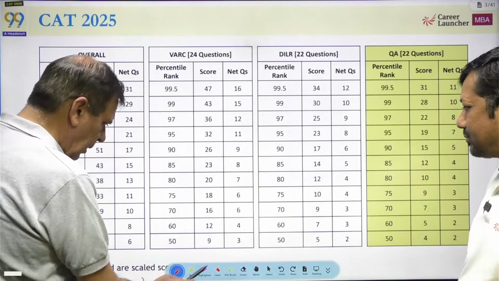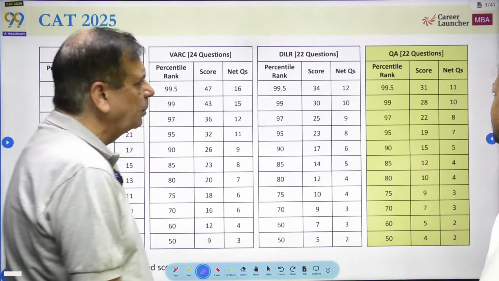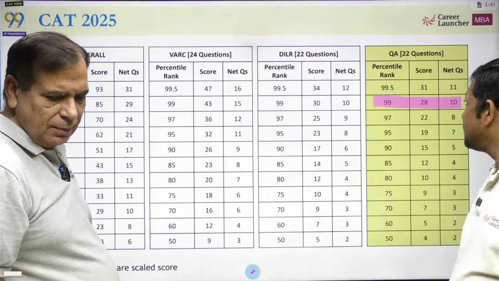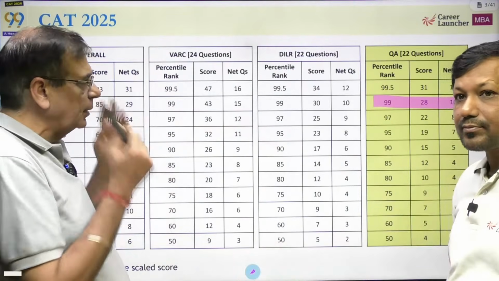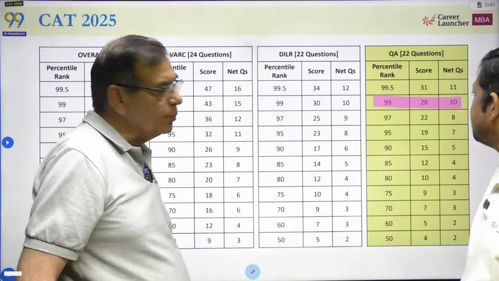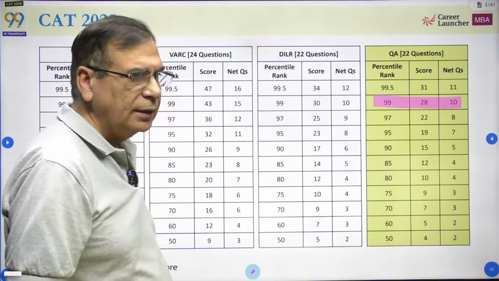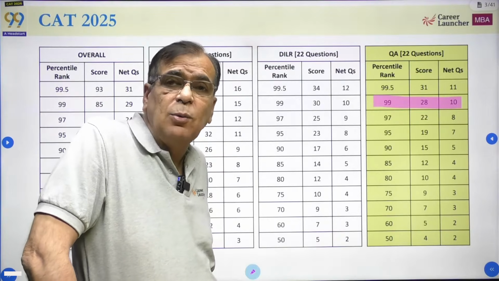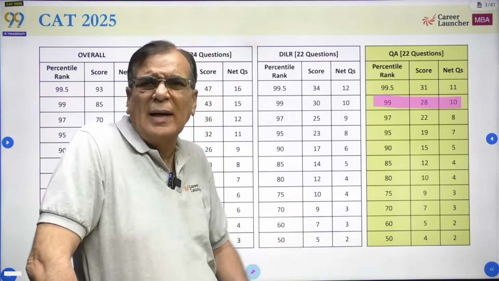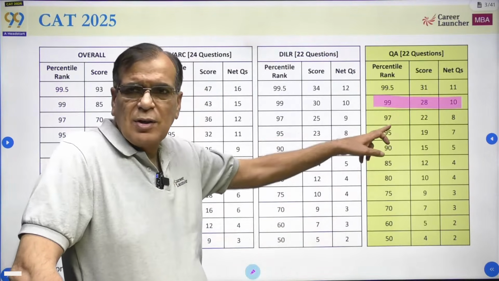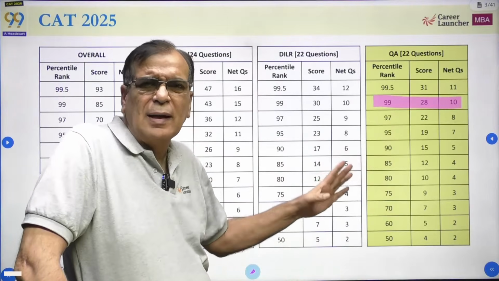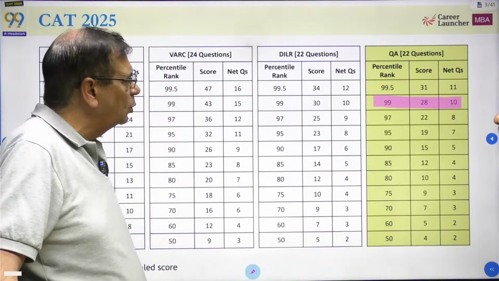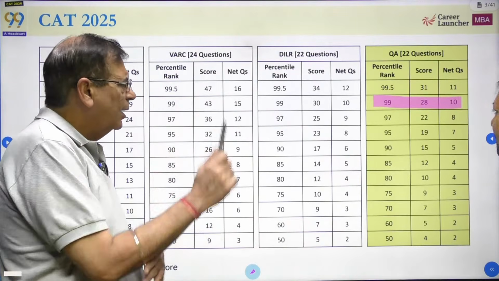Look at the 99 percentile score. As far as quant is concerned, it is 28 marks, roughly 10 questions. This also means you can attempt only 9 questions and get all 9 right, and you will be just around 99 percentile. So net 10 questions means you attempted 12 and 2 went wrong, or maybe 11 and 2 wrong. That kind of a score is what we are looking at.